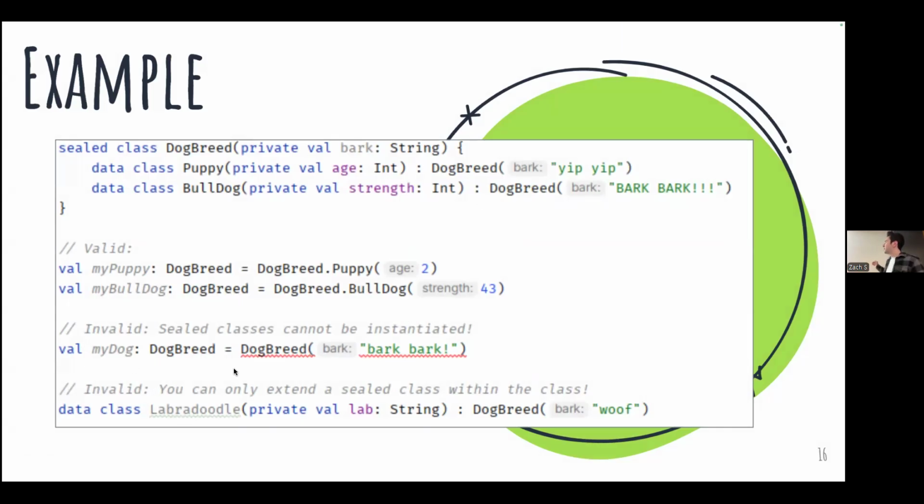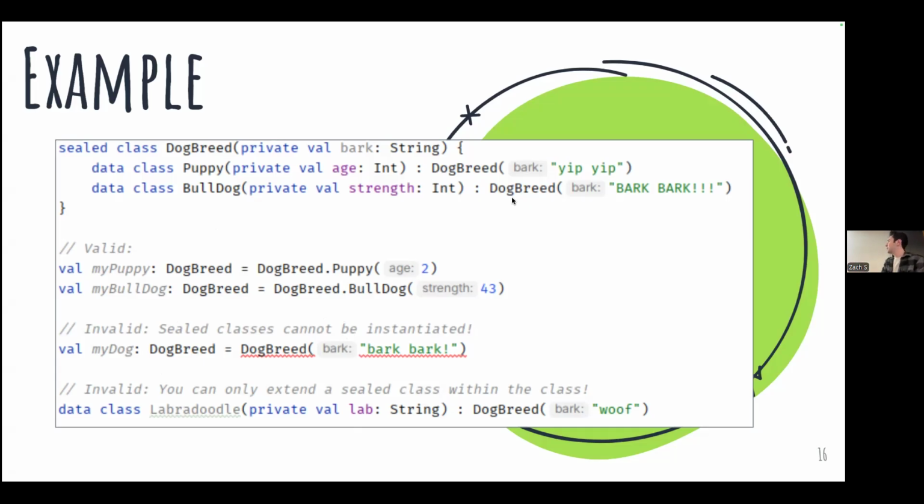So an example of this is a dog breed, right? We can't have a dog breed that is just equal to DogBreed. We didn't specify what breed of dog it is, so this doesn't really make any sense, right? That's the idea of an abstract class: it's a class that we can't actually create an instance of, and it more just specifies common behavior that the inheritors will have. So this DogBreed is an abstract class, right? That's one component of the sealed class.